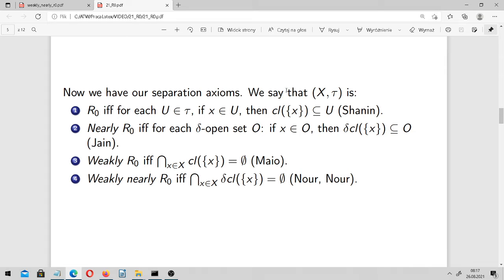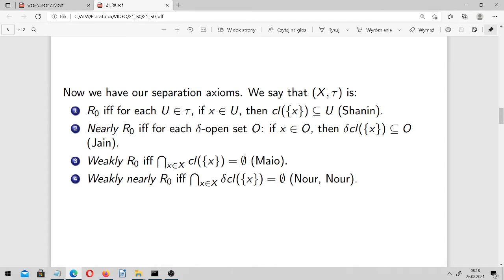We say that (X, tau) is R0 if for each open U, if x is in U, then the closure of the singleton of x is contained in U. This has been introduced by Shannon. It's nearly R0 if for each delta open set O, here it was open in terms of tau, here it's delta open, if x is in O, then the delta closure of its singleton is contained in O. This was introduced by Jane.